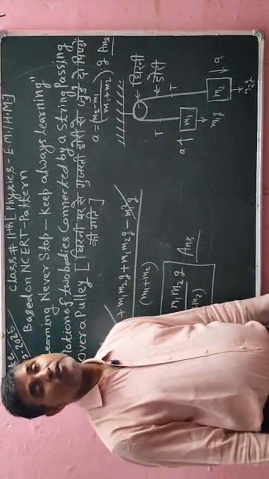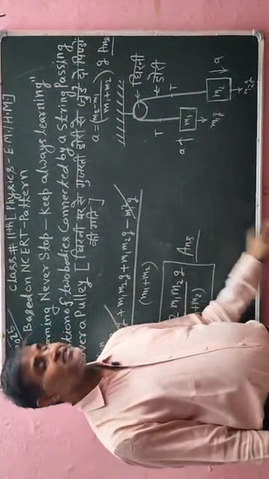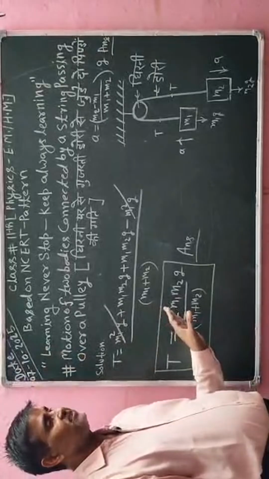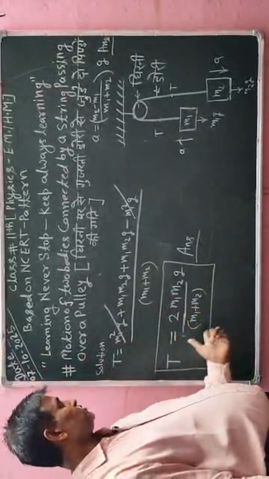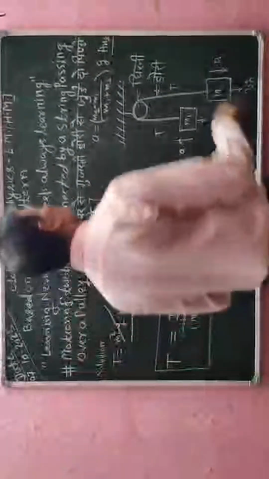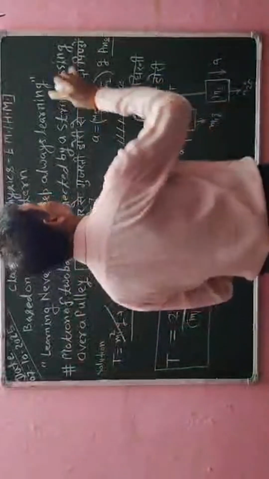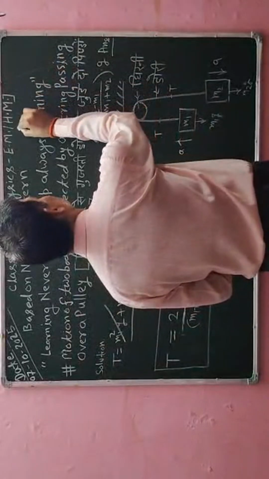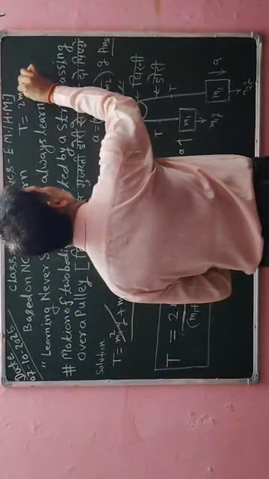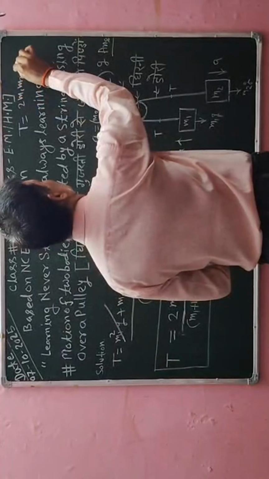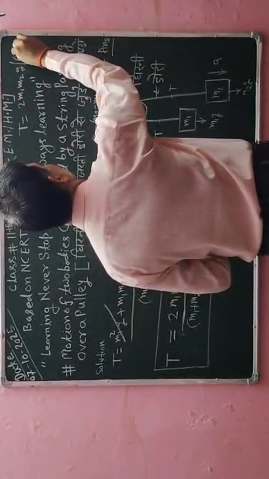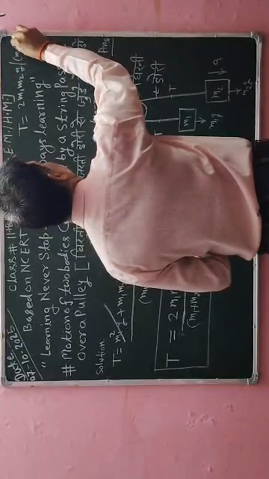OK students, I hope you are understanding these concepts clearly. Now I will erase it, and after erasing I will give the particular solution. This formula I am going to save here for later use. Here I will write T equals 2 m1 m2 into g, divided by, in brackets, m1 plus m2.